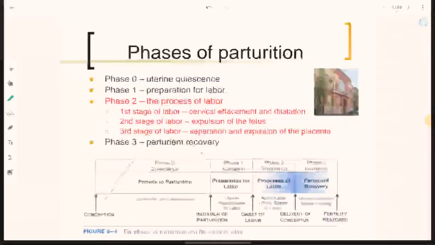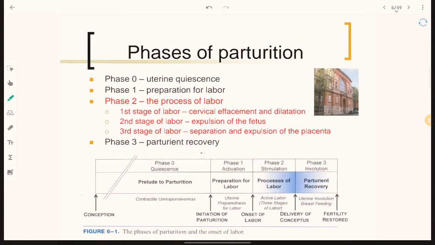Phases of parturition. There are four phases: phase 0, 1, 2, and 3. First is uterine quiescence, which is phase 0. Phase 1 is the second, the preparation for labor. Phase 2 is the process of labor, which again has three stages.